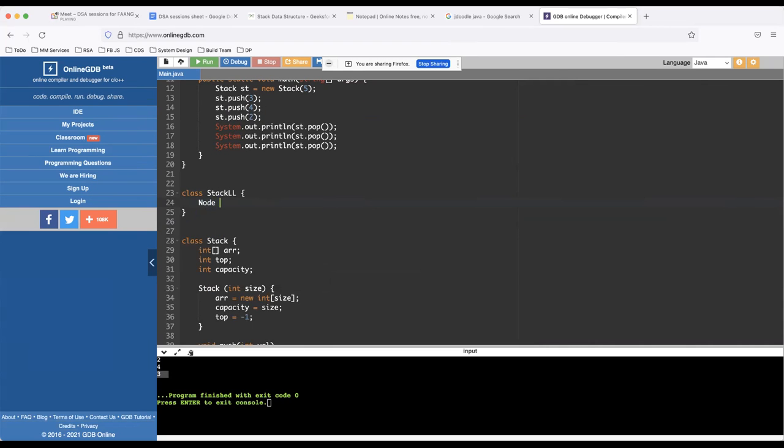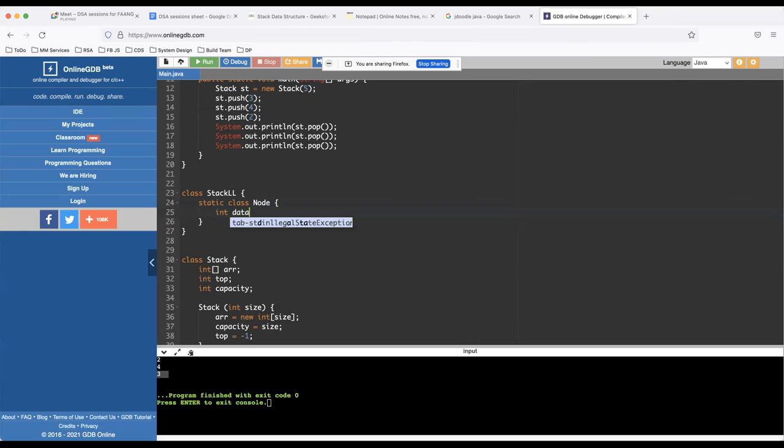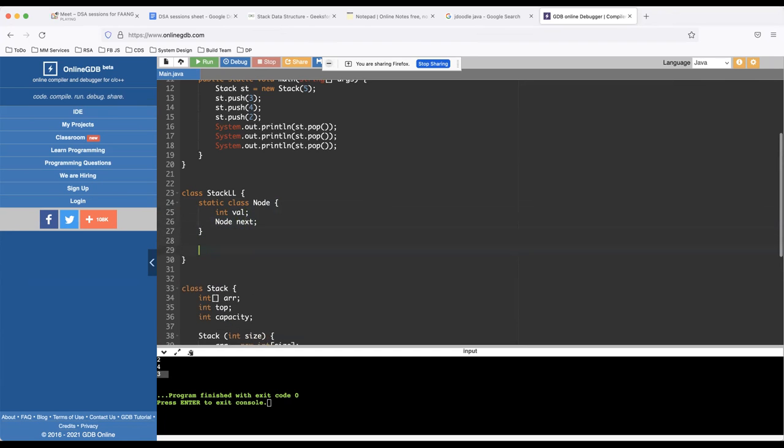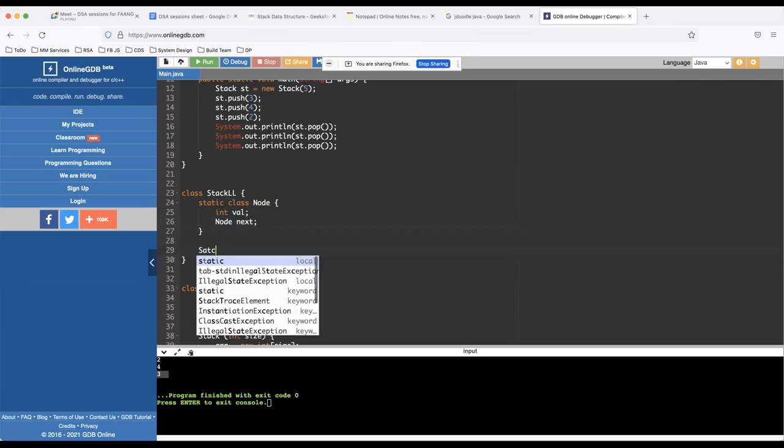So you can create your own node class. Let's say static class node. You can define a data, like a value, inside this, and a next pointer. And then in the stack class you can just define, let's say, the head.